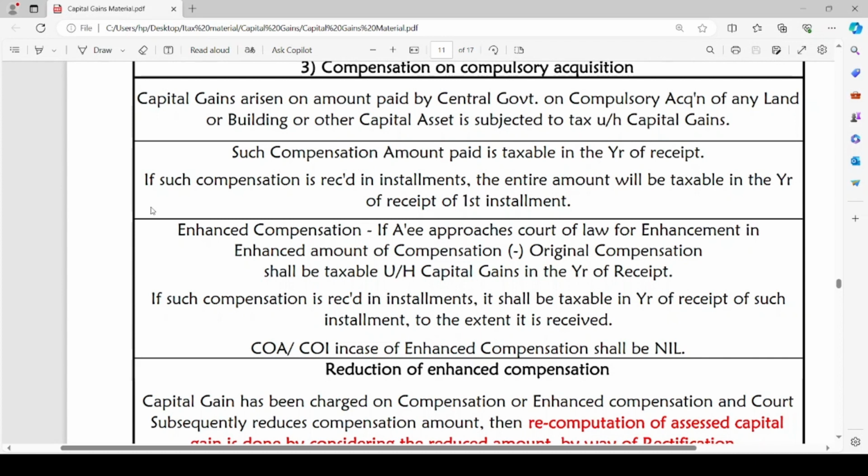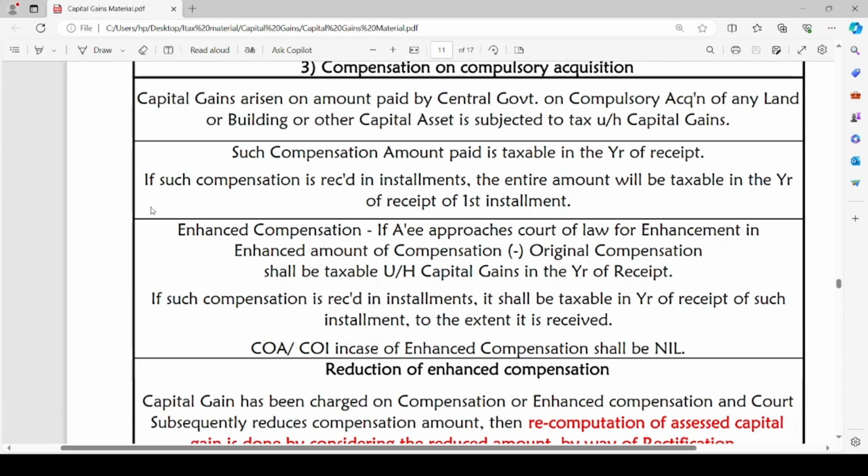If such compensation is received in installments, the entire amount will be taxable in the year of receipt of the first installment. It is mentioned that the compensation amount will be taxable in the year in which it is received. But if the compensation is received in installments in different years, the entire amount will be taxable in the year of receipt of the first installment, that is when it is accrued itself.